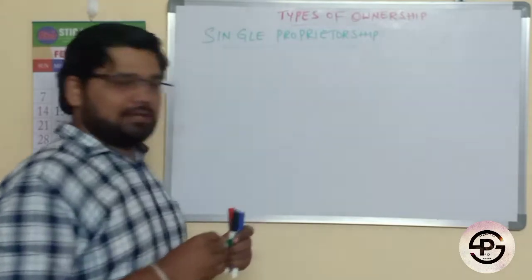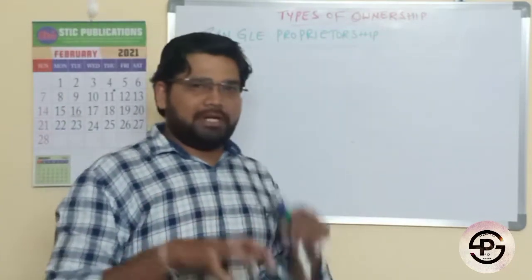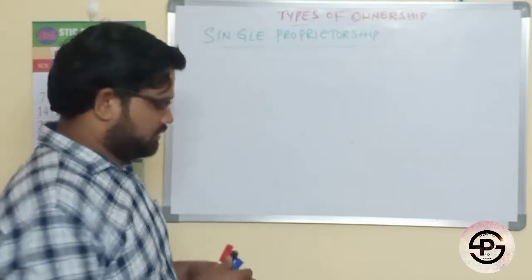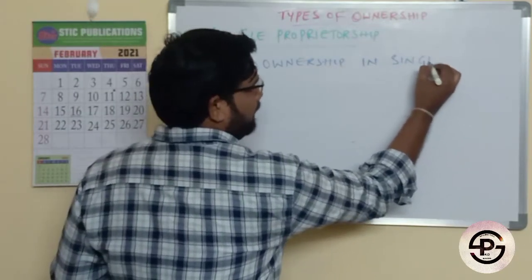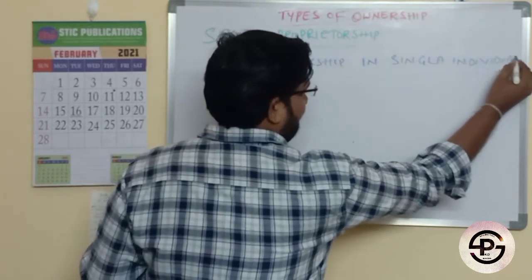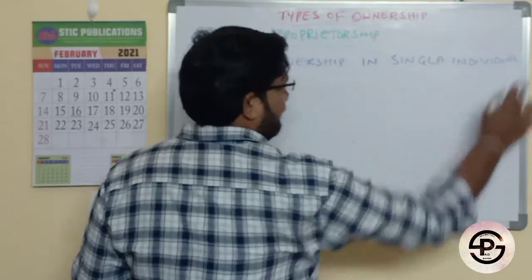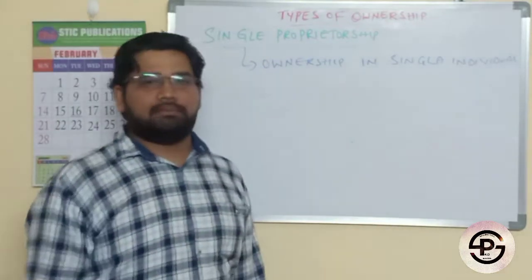In single proprietorship, or simply single ownership, the complete ownership will be in a single individual. That single person will operate the entire business.